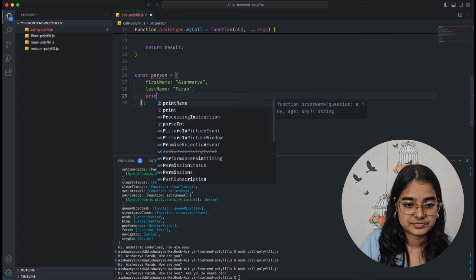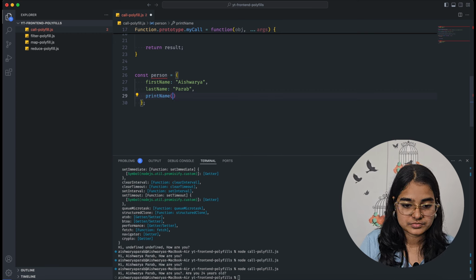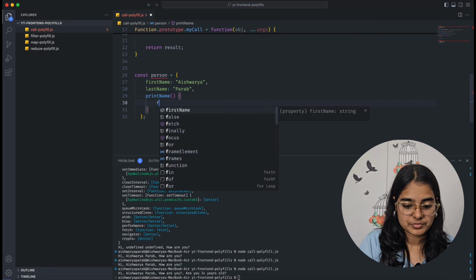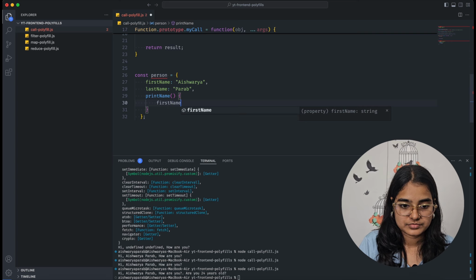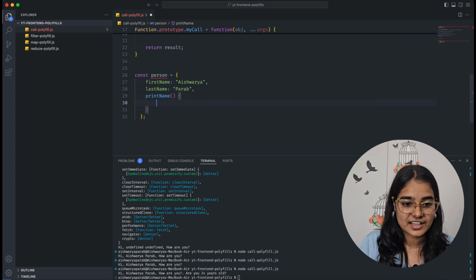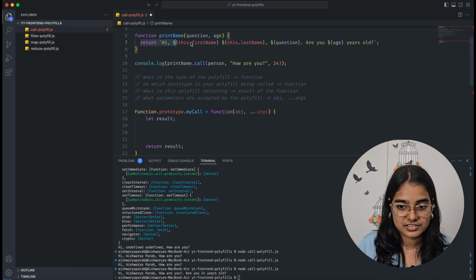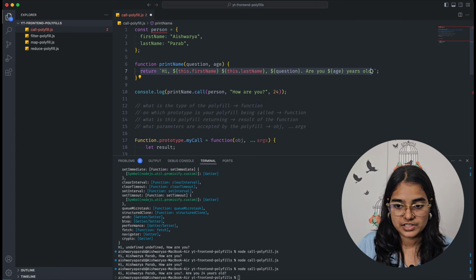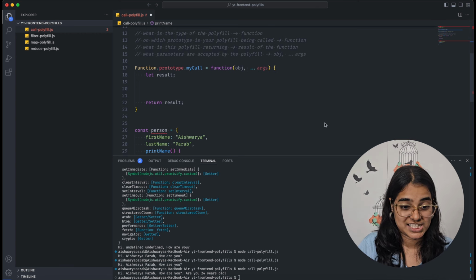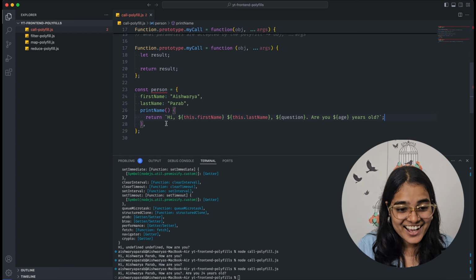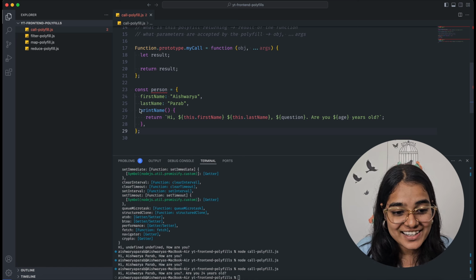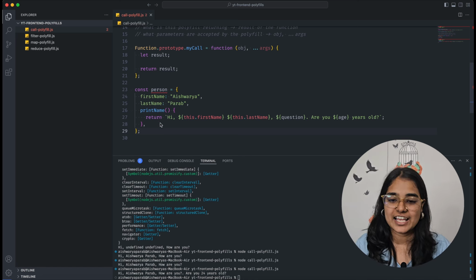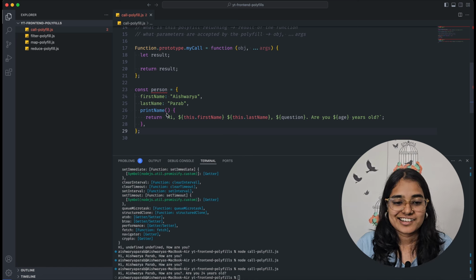Like this: print name, first name. Oh, what am I doing? No, print name and then this return. I think I didn't copy it properly. Sorry. Like this, okay? Print name function, inside I have return, okay?